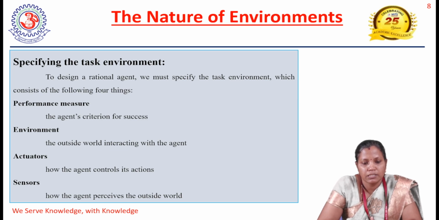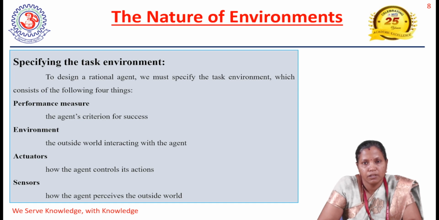Next is the environment, that is the outside world where the agent is going to interact. Actuators are how the agent is going to control its action. And next come the sensors, that is how the agent is going to perceive the outside world. Based on this, we have to give a description for any task environment.